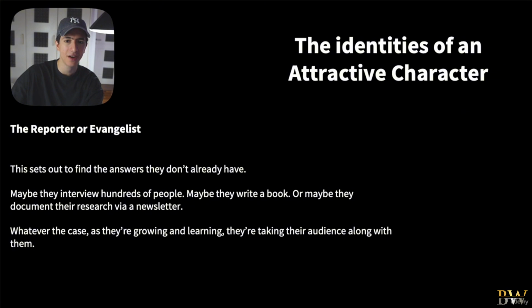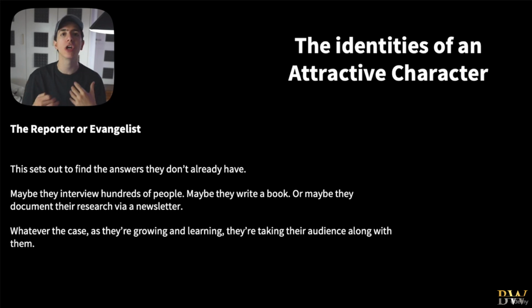What is the next identity of an attractive character? It is the reporter or the evangelist, if you will. This attractive character sets out to find answers that they don't really have. Reporters are, for example, people that run podcasts and try to get answers on things that are hot. Maybe they interview hundreds of people. Let's say Joe Rogan, for example. He doesn't have all the answers.